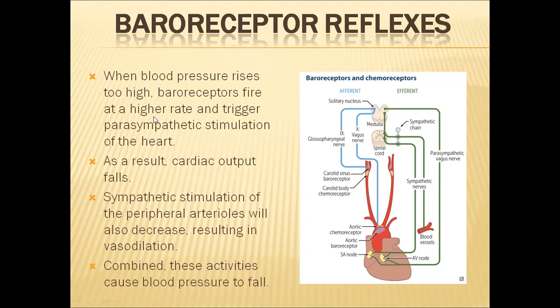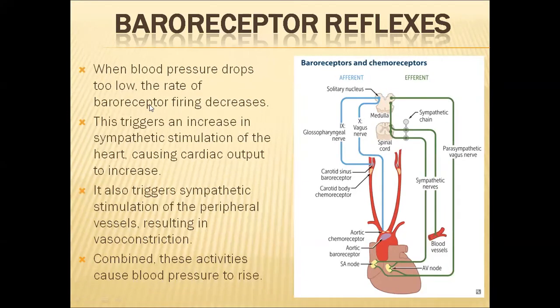So when the blood pressure rises too high, they will fire at higher rates. Parasympathetic nerves will be stimulated. As a result, cardiac output falls. Sympathetic stimulation of peripheral arterioles will also decrease. This results in vasodilation. So due to these actions, what happens to blood pressure? It will fall, and homeostasis will be maintained.